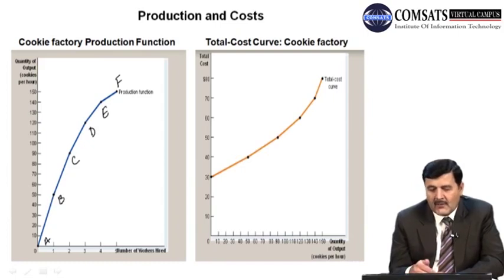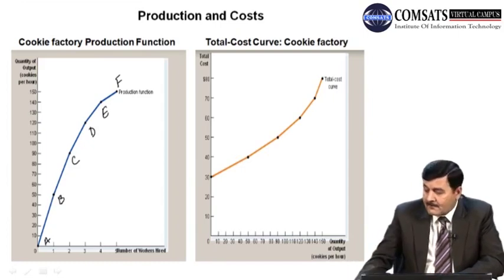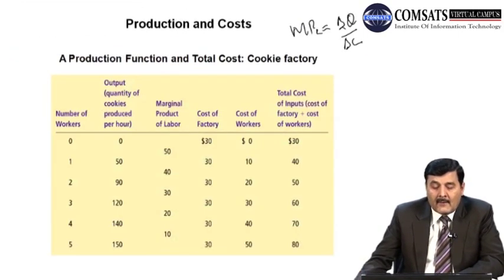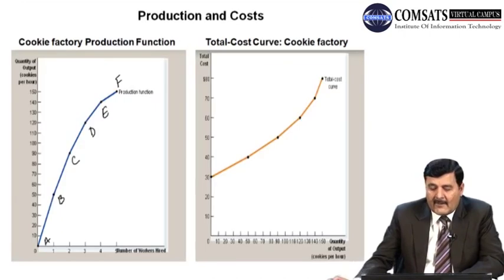इसी तरह हम दूसरे डायग्राम में राइट साइड पे कोशिश करते हैं कि हम फर्म का टोटल कास्ट कर्व ड्रॉ करें, और इसके लिए अगर आप पिछले टेबल पे जाते हैं, we'll use the first column which is number of workers, and we'll use the last column of the table which is total cost, right? So we'll measure total cost on y axis and number of workers on x axis.